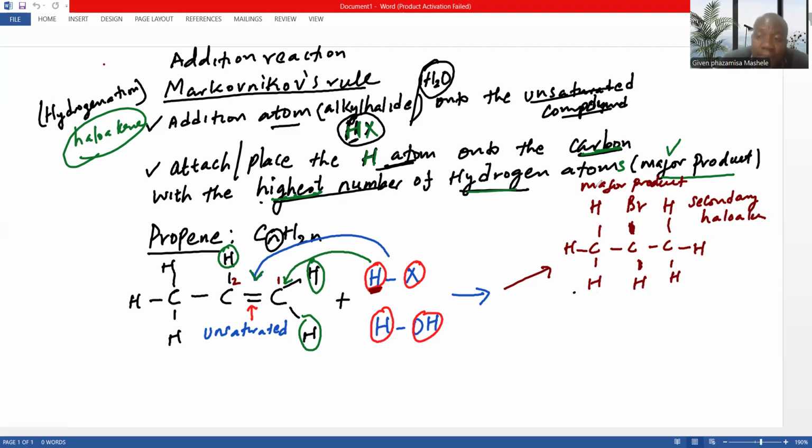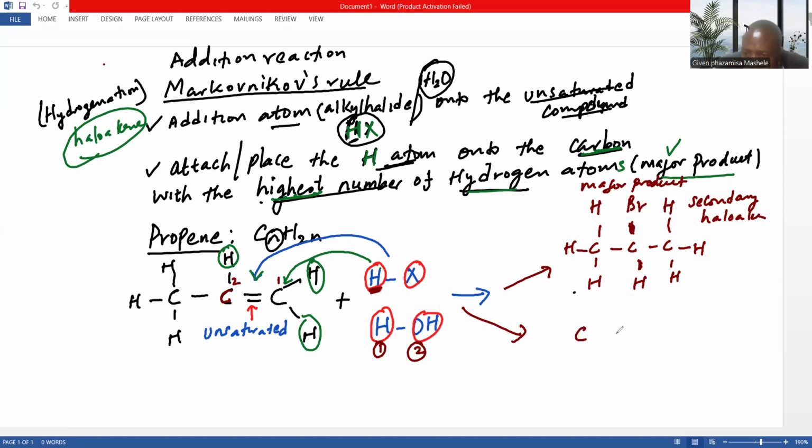But if we want a minor product, it means we do not use Markovnikov. It means we can place the hydrogen even here. Then bromine comes here. The same applies when we're dealing with water. It means this takes priority. We first place the hydrogen onto the carbon with the highest number of hydrogens, obviously the first one.